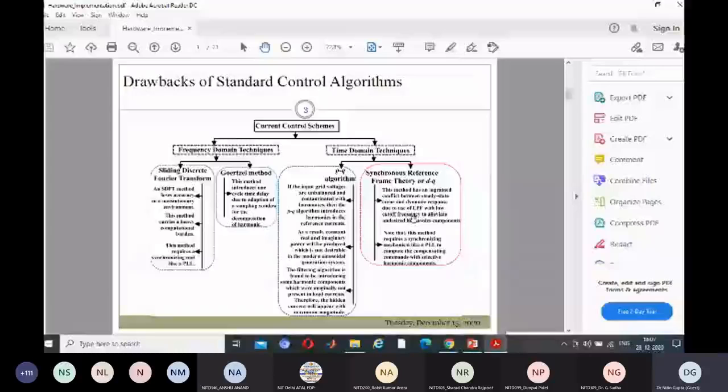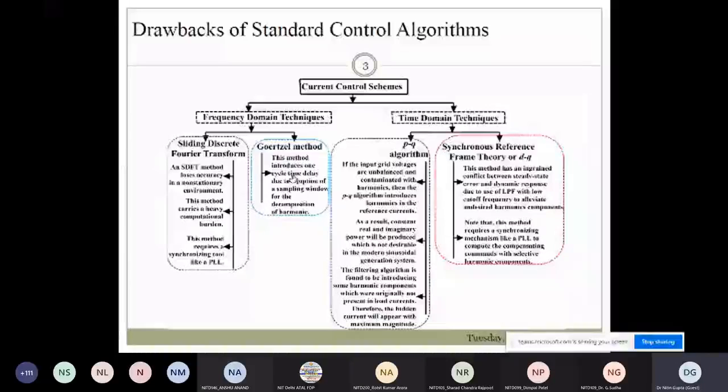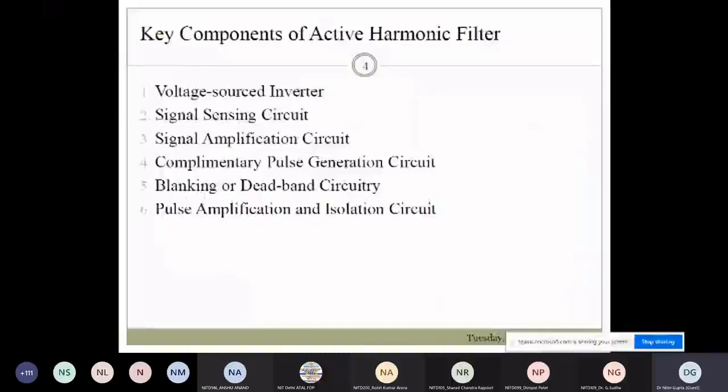Okay, these are certain design techniques. Whatever is appropriate here, I'm not discussing any technique. There are different techniques available in the literature, but I'm just showing you how you can make the active harmonic filter. So basically for that, related to the same slide, we need the power circuit.